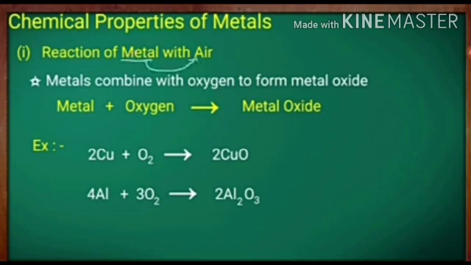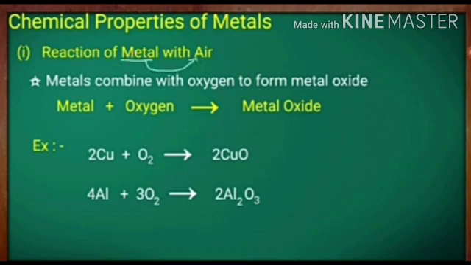Now when we talk about air, you already know that it contains oxygen. When we are talking about the reaction of oxygen on metals, oxygen reacts with metal to form metal oxide. Here on your screen you are seeing two examples. First of all is 2Cu plus O2 gives 2CuO. That means that copper reacts with oxygen to form copper oxide. Here Cu is copper and O2 is oxygen.